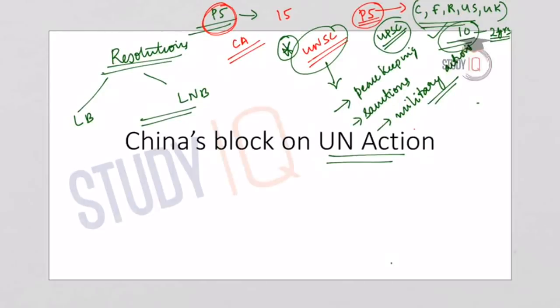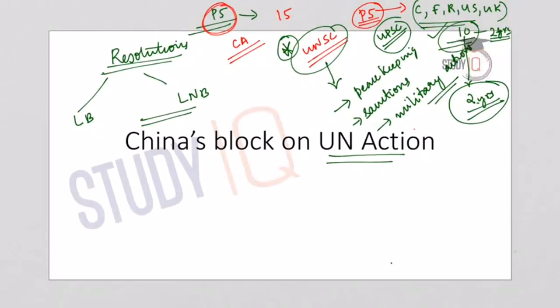Now coming to the non-permanent members. There are a total of 10 non-permanent members of the UN Security Council and they are elected by the United Nations General Assembly. They hold the office for 2 years. So their term is 2 years. So these are some basic understanding about the UN Security Council.